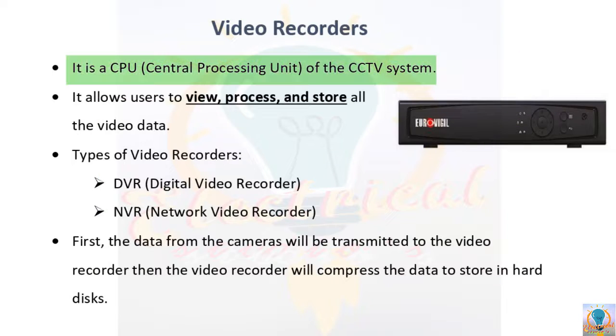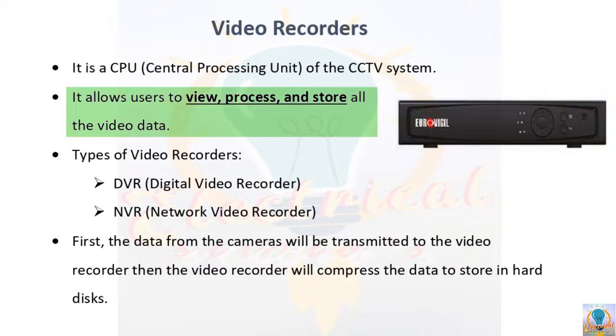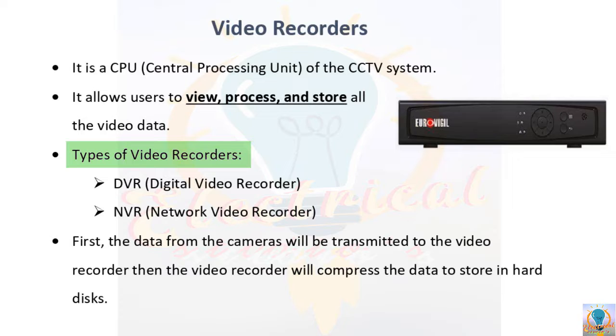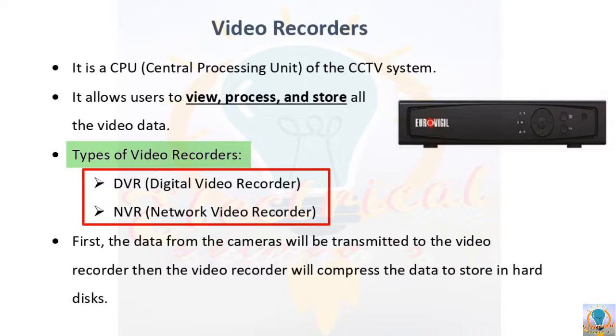Basically, this video recorder acts as the brain of the CCTV system because it allows you to view, process and store all the video data in its hard disk for future reference. So in technical words, I can say that video recorders are the central processing unit of the CCTV system. Then generally we have two types of video recorders. One is DVR and another one is NVR. DVR stands for digital video recorder and NVR stands for network video recorder.